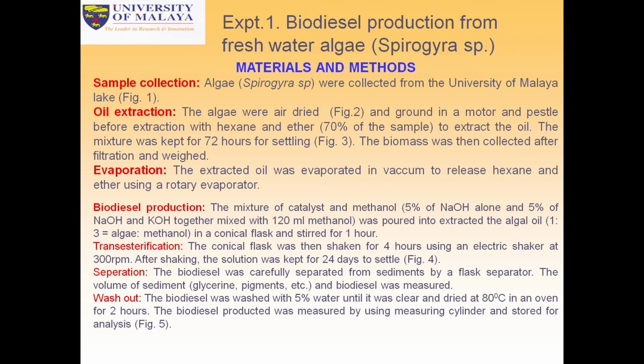Transesterification: the conical flask was then shaken for 4 hours using an electric shaker at 300 rpm. After shaking, the solution was kept for 24 days to settle. Separation: the biodiesel was carefully separated from sediment by a flash separator. The volume of the sediments, glycerin, pigments and biodiesel was measured. The biodiesel was washed with 5% water and magnesium carbonate until it was clean and dried at 80 degrees centigrade in the oven for 2 hours. The biodiesel produced was measured using a measuring cylinder and stored for analysis.